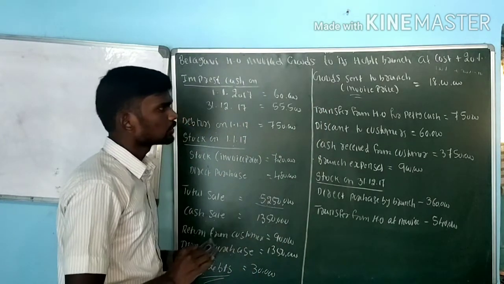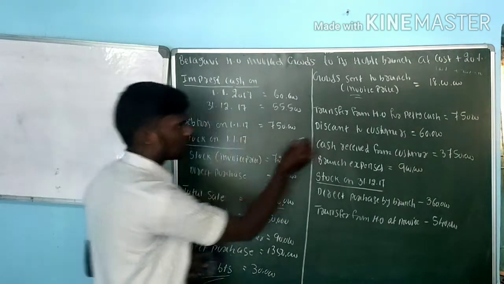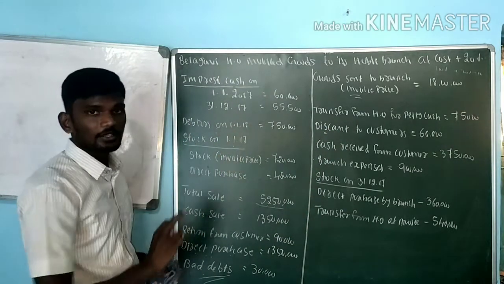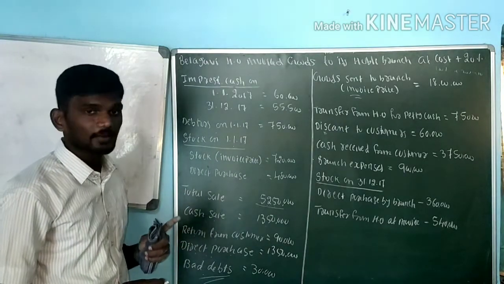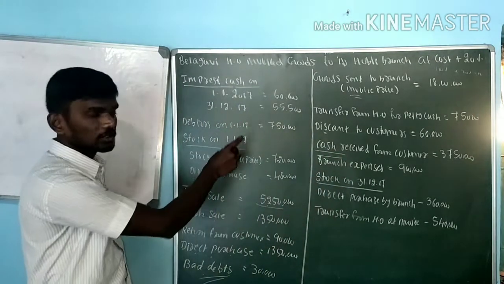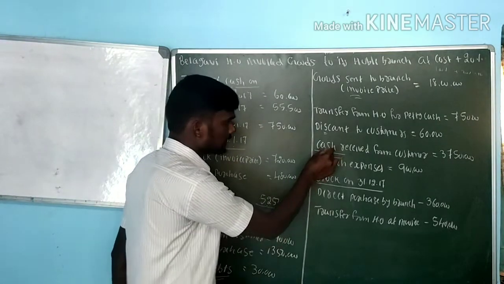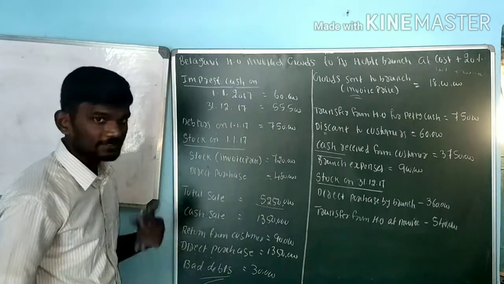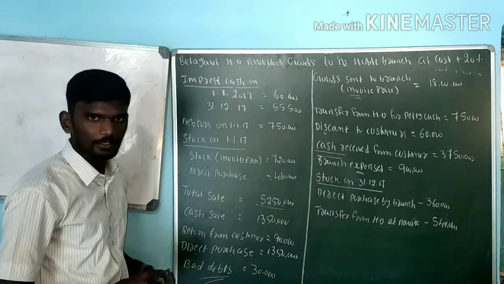Next one, discount to customers 60,000. Customers is nothing but your debtors, so we have to record this information under debtors account, credit side, as discount allowed. Next one, cash received from customers 37,50,000. We have to record this information both in branch account as well as in debtors account, on the credit side in each. Next one, branch expenses 9 lakh. Expenses, debit side, to bank account.